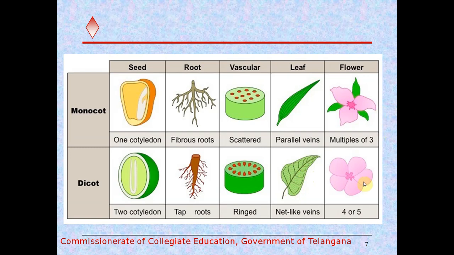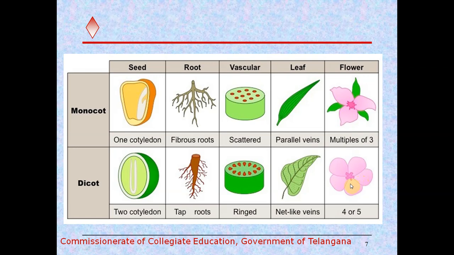And in dicots we observe the tetramerous or pentamerous condition. That means we usually find 4 or 5 sepals, 4 or 5 petals, and stamens may be 5 or a multiple of 5, like 5 or 10 stamens.